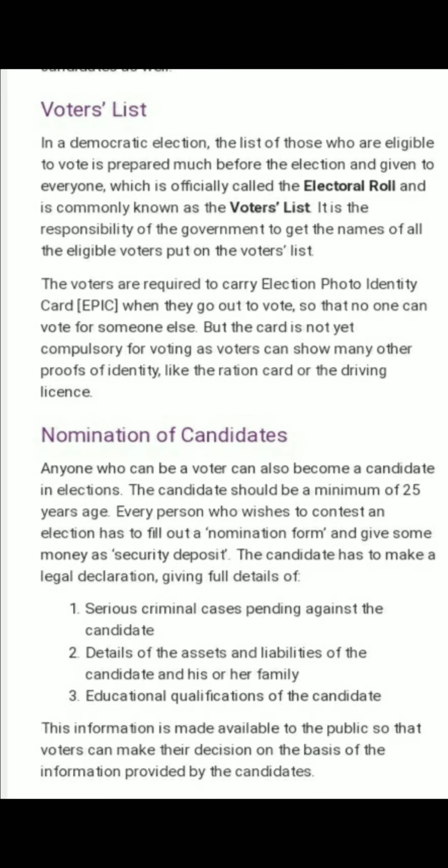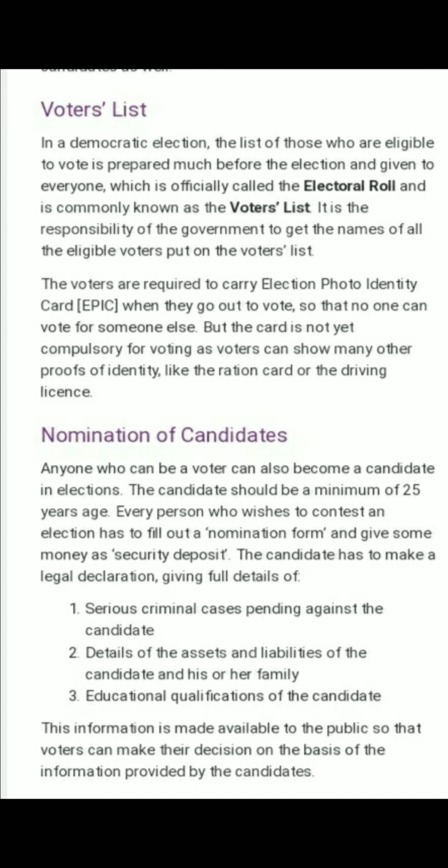It is a very easy and very important question. Voter list means you can simply write it this way: much before the election, a list of people who are eligible to vote, or who are at the age of 18 years or above, is prepared and given to everyone and is called the voter list. Okay,